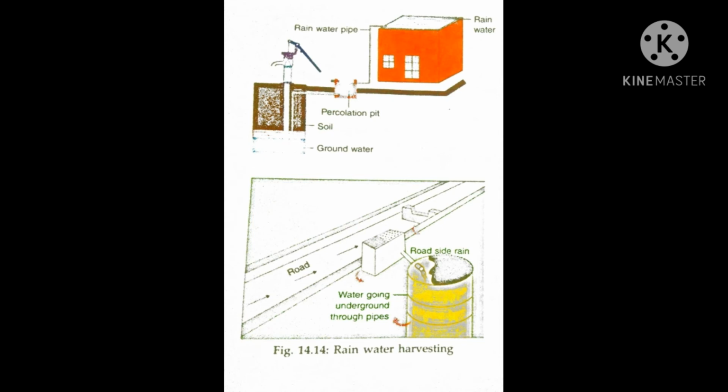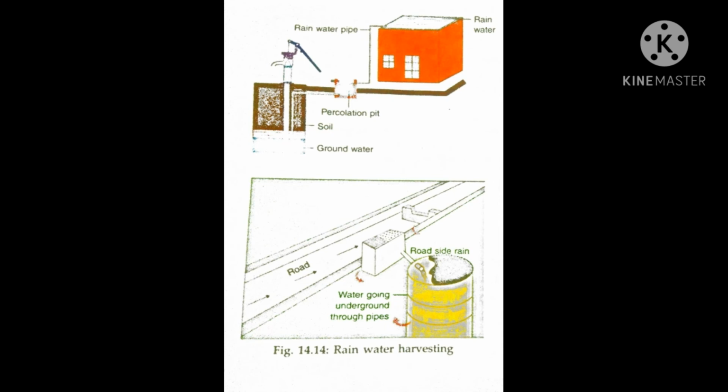Advantages of rainwater harvesting: overcoming shortage of water, and increasing the level of groundwater.